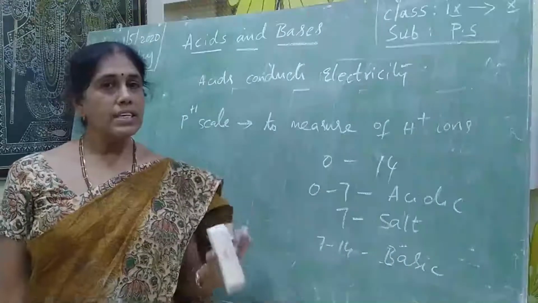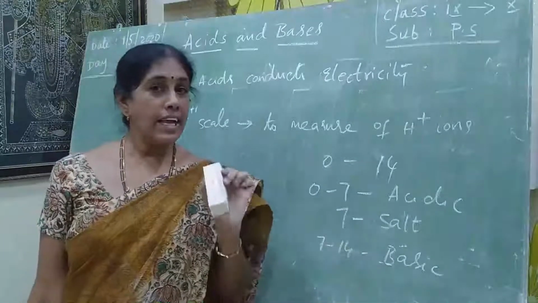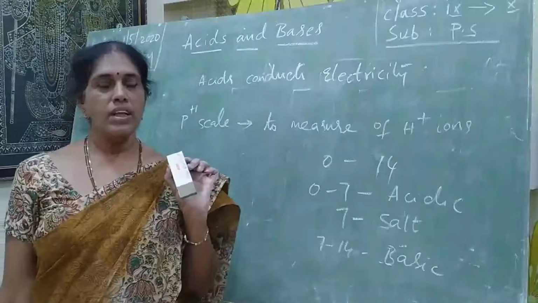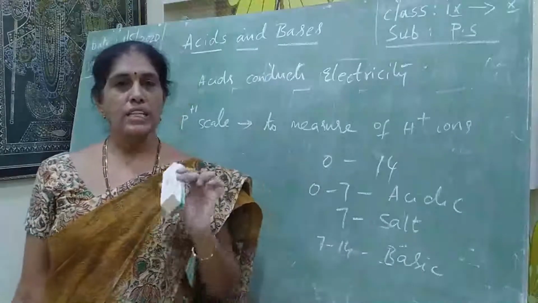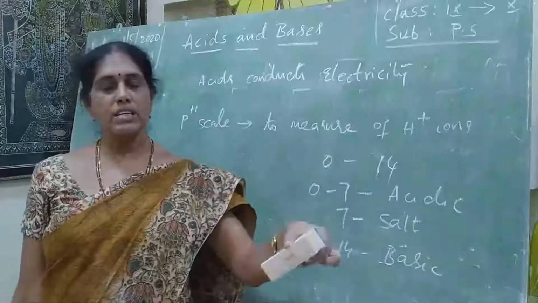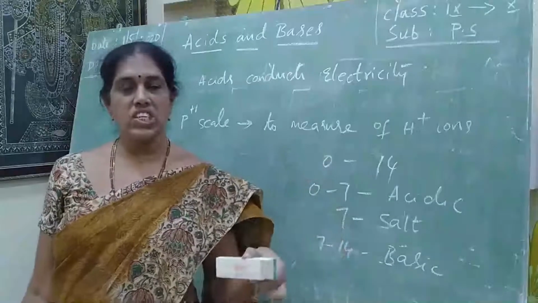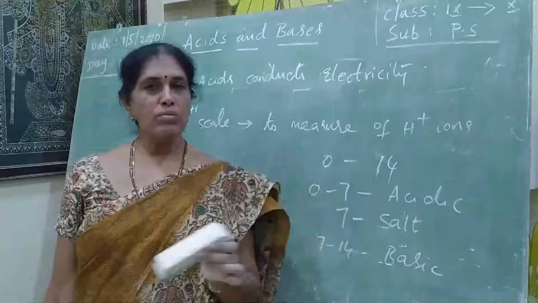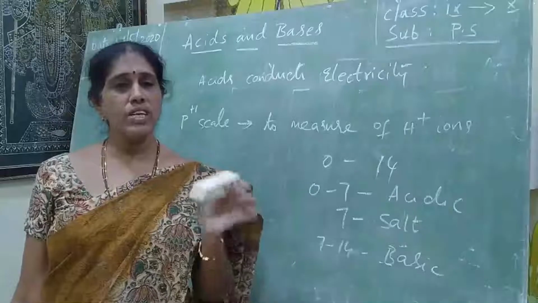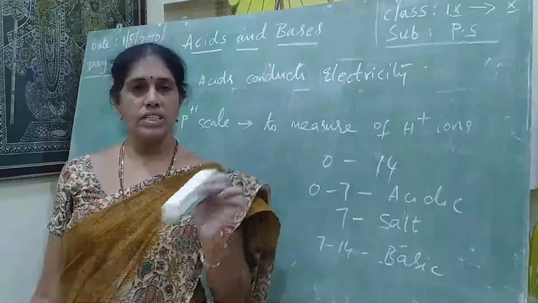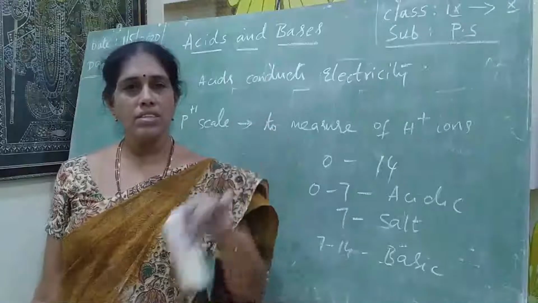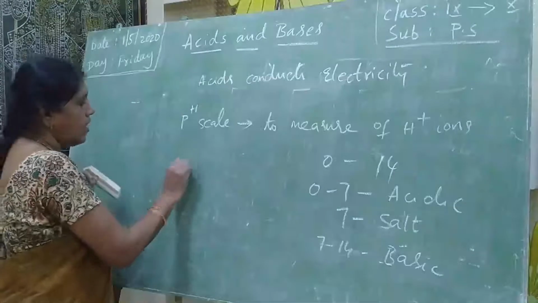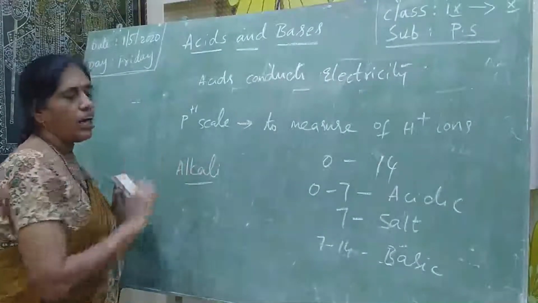Okay, now dry acids, meaning without moisture, will not possess the acidic property. They won't turn blue litmus into red. In the presence of water only, they will release H plus ions and have acidic nature, and they will convert blue litmus into red. And coming to the bases, not all bases dissolve in water. Only some bases will dissolve in water. The bases that dissolve in water, we call the solution an alkali.